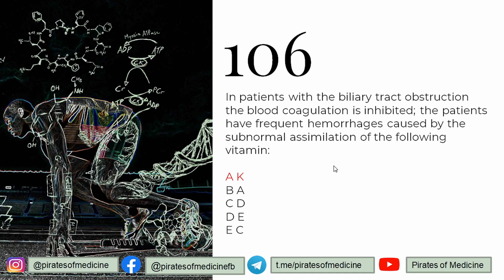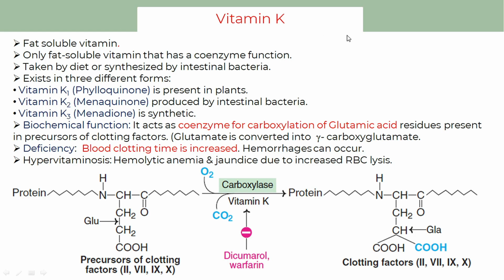So which fat soluble vitamin has a function in blood coagulation? That is vitamin K. Vitamin K is a coenzyme for carboxylation of glutamic acids in the precursors of clotting factors. So the inactive clotting factors are converted into active clotting factors with the help of vitamin K. And the absence of vitamin K leads to increased blood clotting time and hemorrhages, because inactive clotting factors are not converted into active ones. So that is how vitamin K deficiency can lead to disturbance of the coagulation mechanism.